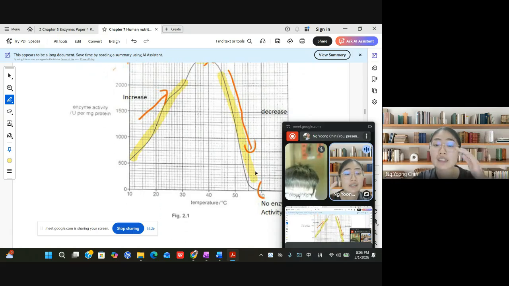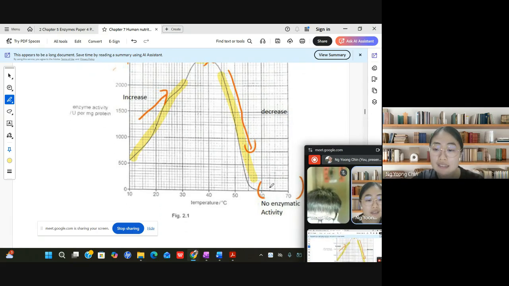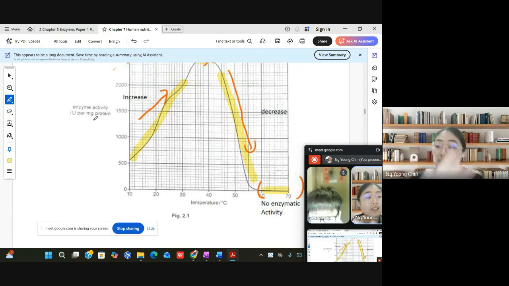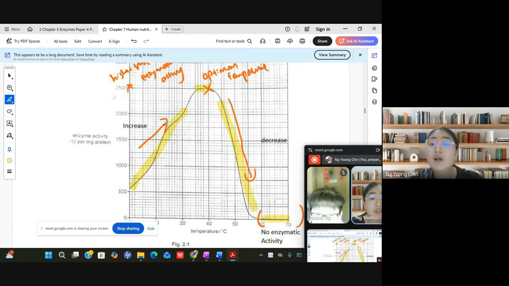And don't forget that when enzyme activity shows zero, it means no enzyme action happens. So there are 4 points: increase, optimum, decrease, no activity. Remember these 4 points if you want to describe an enzyme curve or even a pH curve.